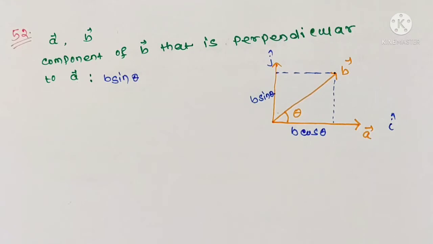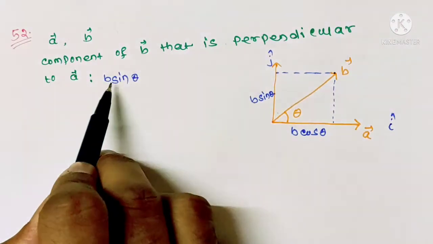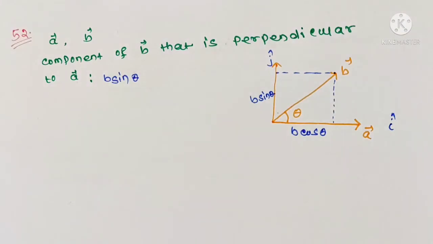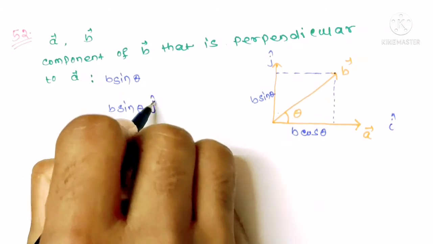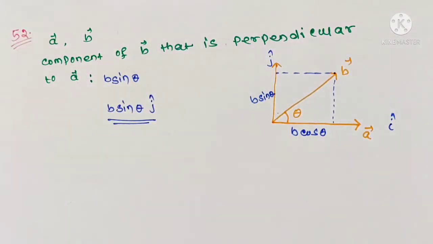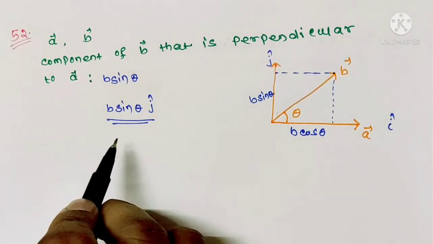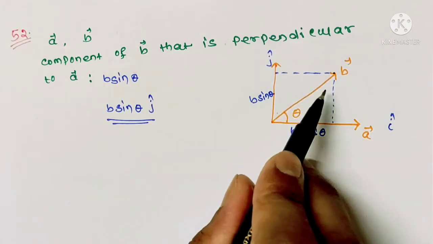But you can check option here. We have to express this perpendicular component in vector form. So we have to express B sin theta j cap. Now we know only from cross product of A and B we can find this sin theta.